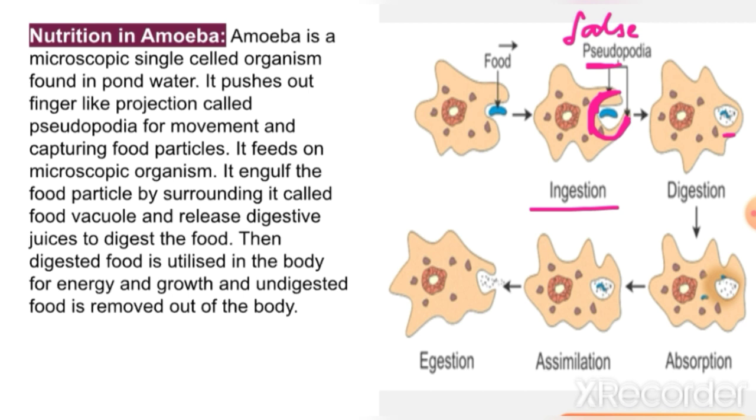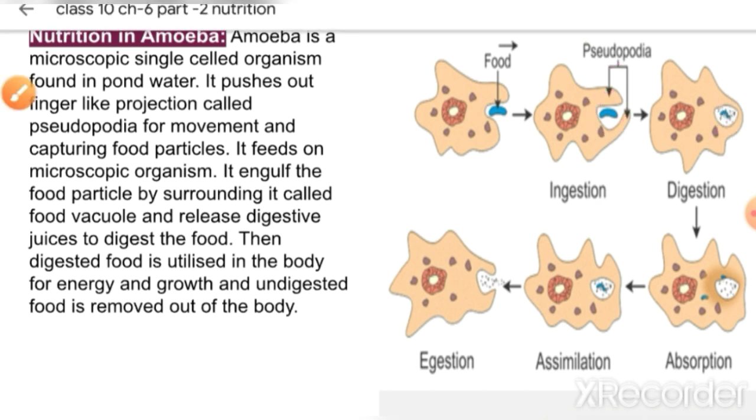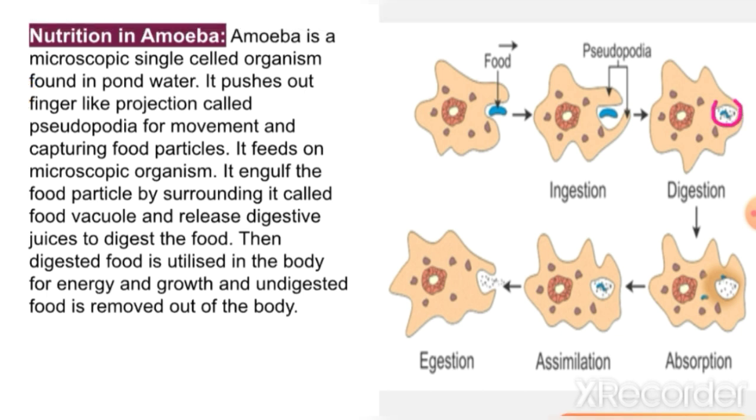Now after taking the food into the body, it releases digestive juices. This cavity, this vacuole, is known as a food vacuole. Inside this food vacuole, it releases the digestive juices.